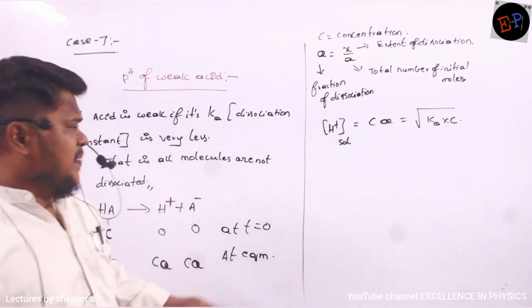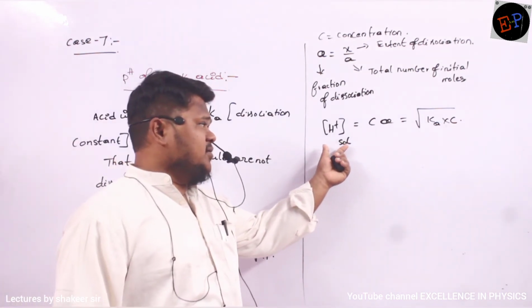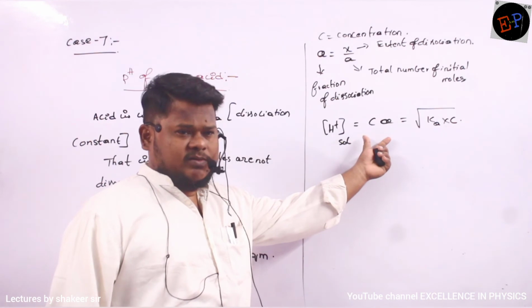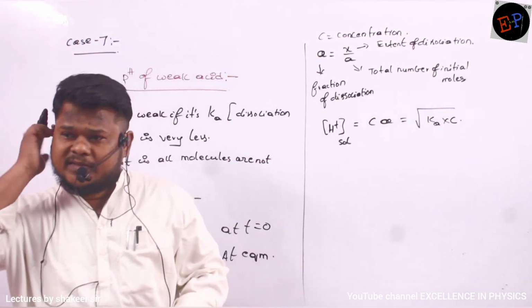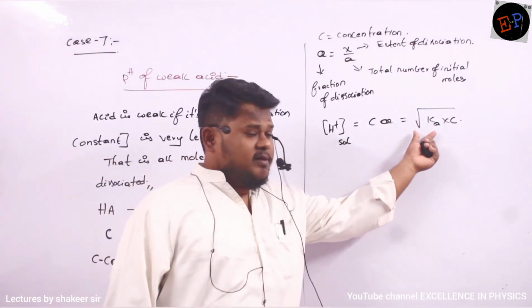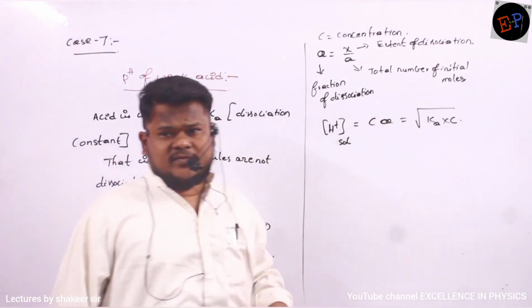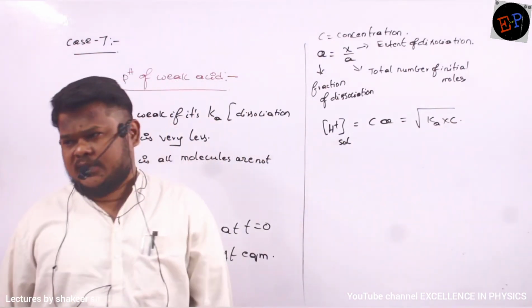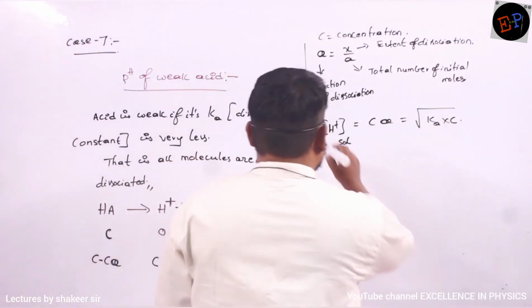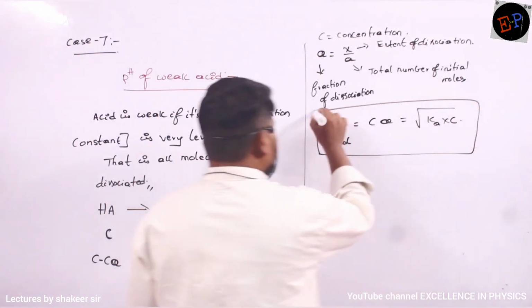What is Ka here? Dissociation constant of acid. And C is nothing but the initial concentration of acid. This is the most important point which you should remember here.